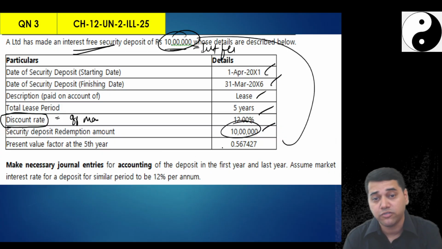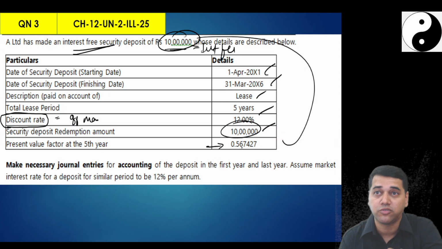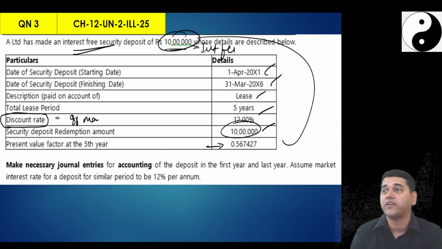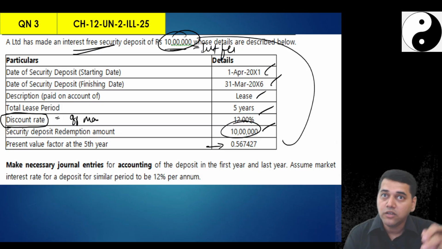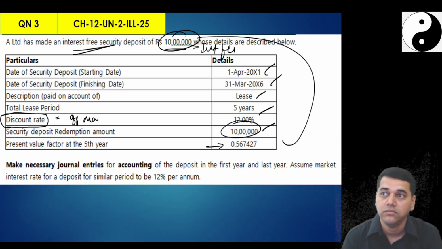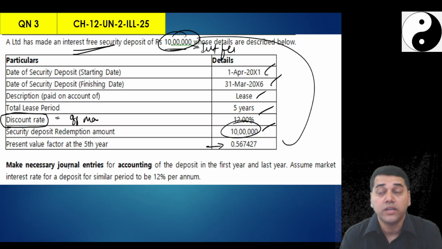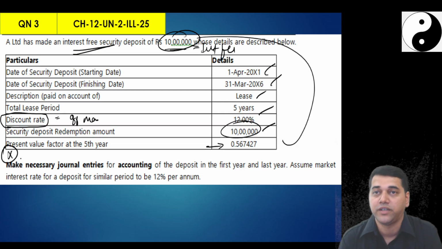Present value factor also they have given you. And if they don't give you, then you have to show the calculation, students. Don't straight away write 0.567. You have to tell the ICAI evaluator how you got this 0.567. You have to keep such minor things in your mind. Now make what they ask. Now comes the business part, very important.